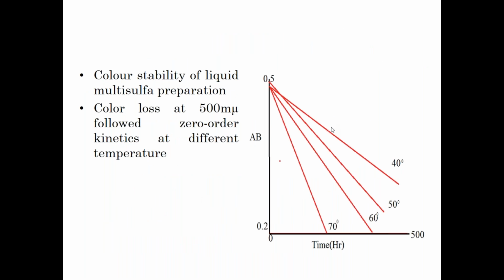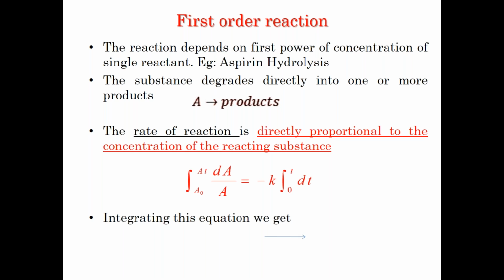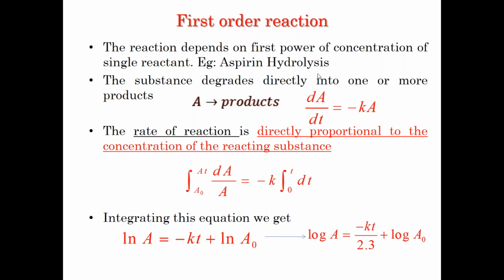So let's quickly go into the first order. I think I discussed the first order also. The point to be remembered in the first order is that it depends on the first power of the concentration of the single reactant. In zero order kinetics, it is independent of the initial amount, but in the first order, it is dependent on the initial amount of the drug. Fine. So these are the equations which we have.